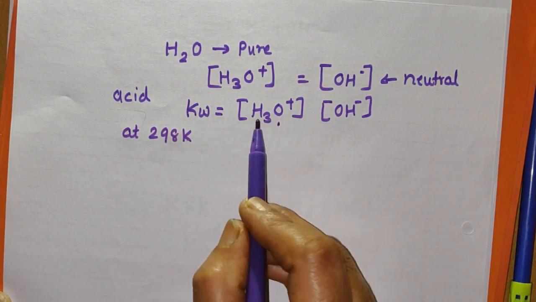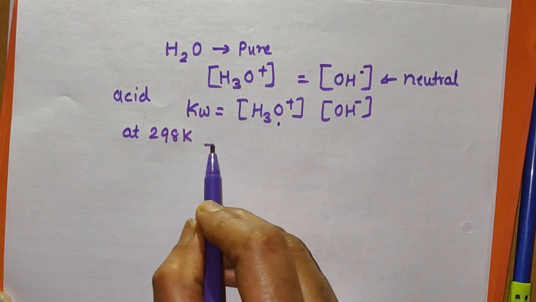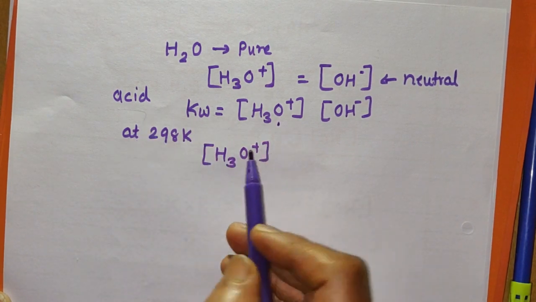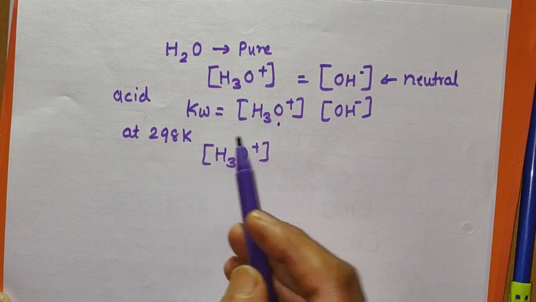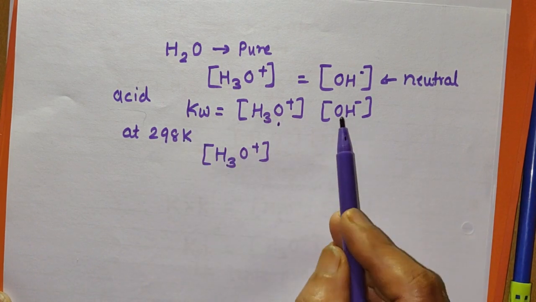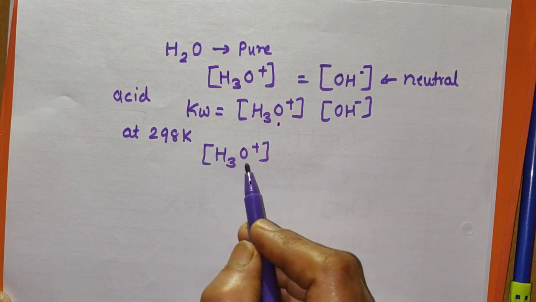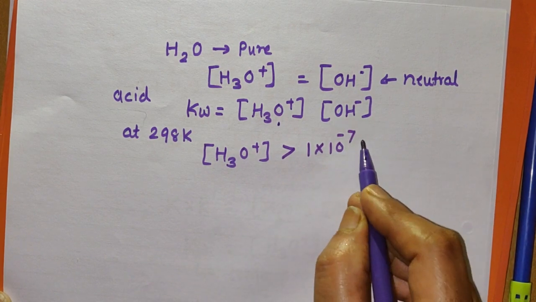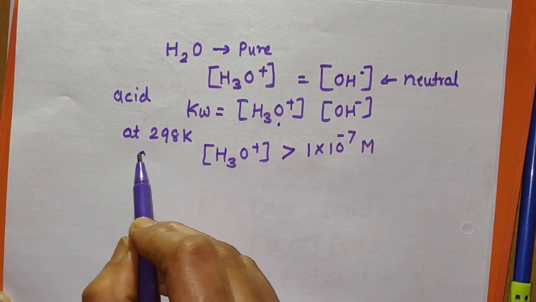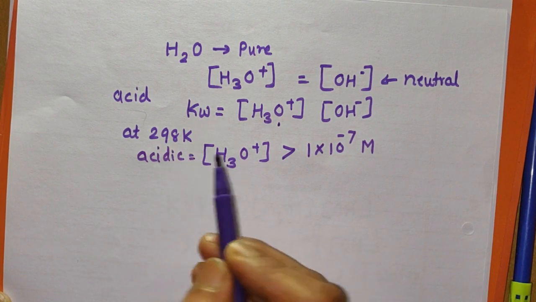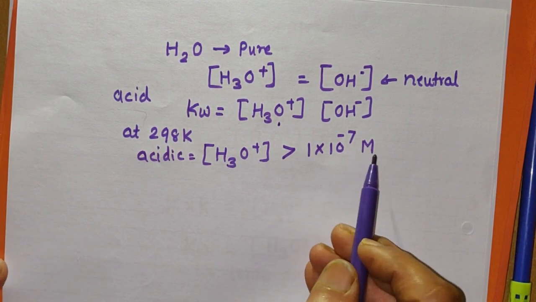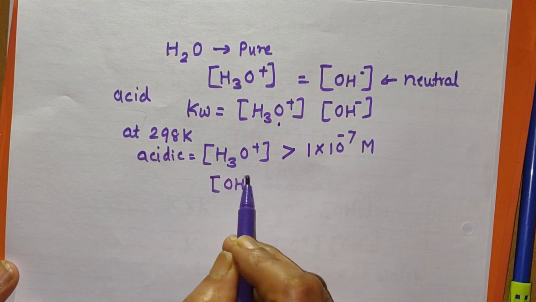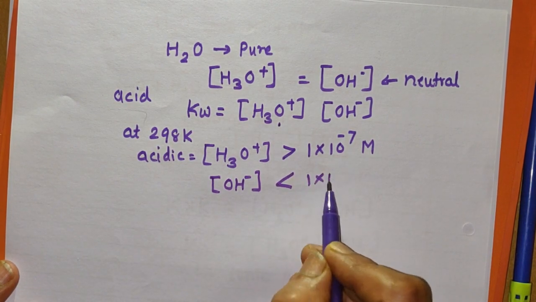At 298 Kelvin, you know that the concentration of H3O plus is 1 into 10 raised to minus 7. But when acid is added, the concentration of H3O plus is increased, and to keep the product constant, the concentration of OH minus is decreased. That means when the solution is acidic, the concentration of H3O plus is greater than 1 into 10 raised to minus 7 mole per dm cube, or you can say the concentration of OH minus for an acidic solution is less than 1 into 10 raised to minus 7.